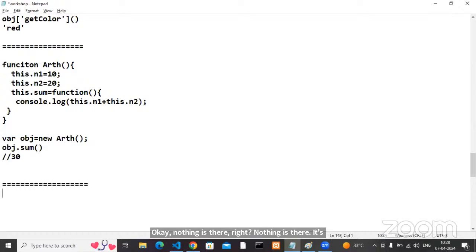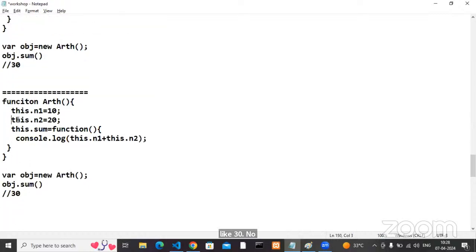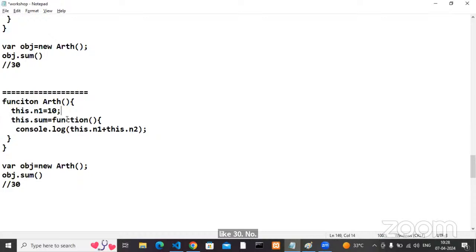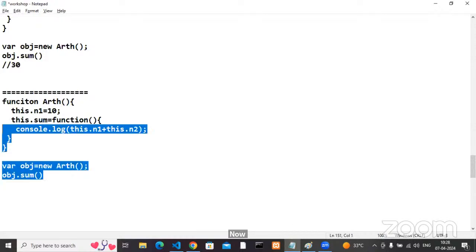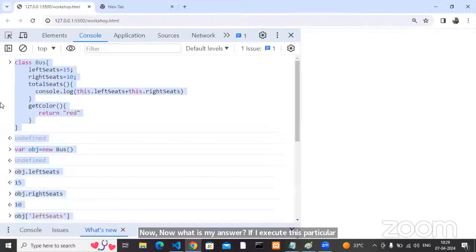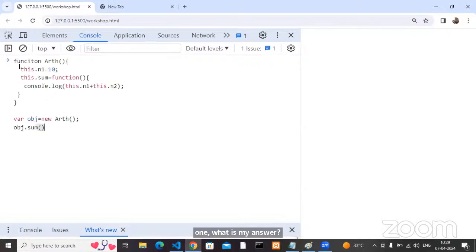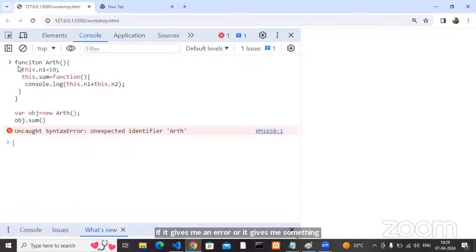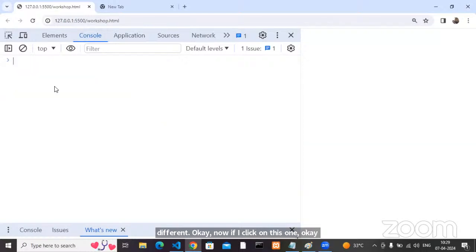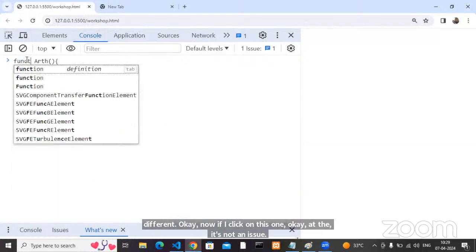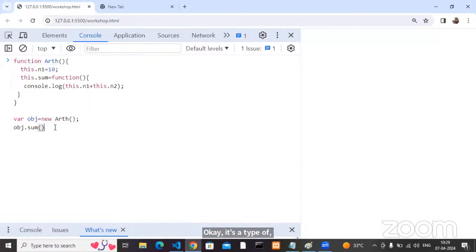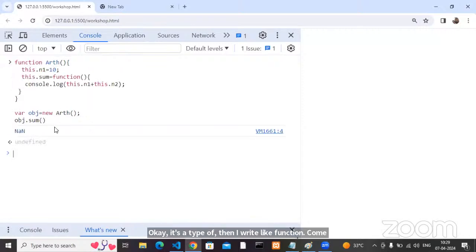Now, what is my answer? If I execute this particular one, what is my answer? Does it give me an error or something different? Okay, now if I click on this one, Arithmetic, it's not an issue, it's a typo. Can I write it like function? Right. If I click enter, my answer is NaN, not a number. It is not an error or undefined.